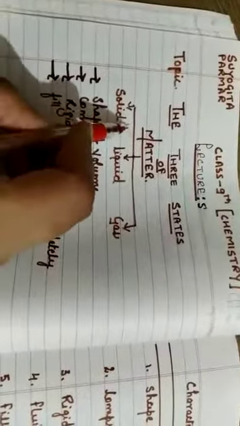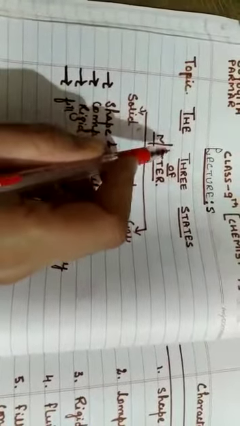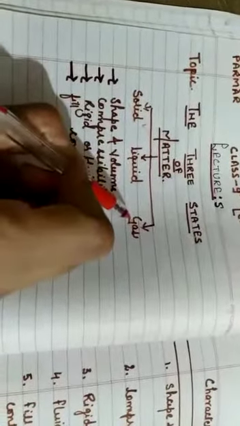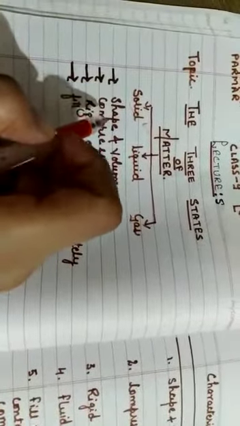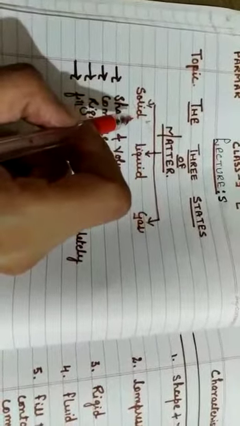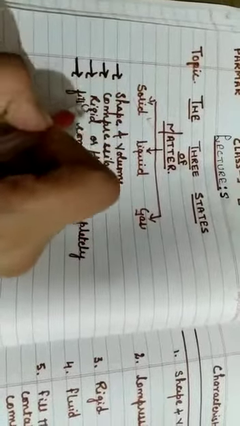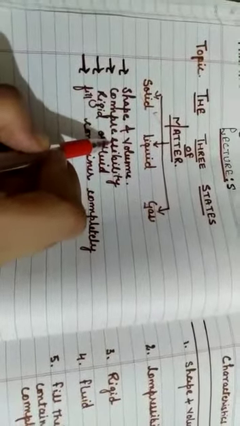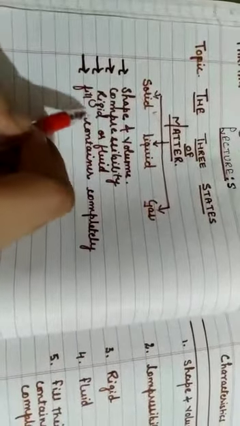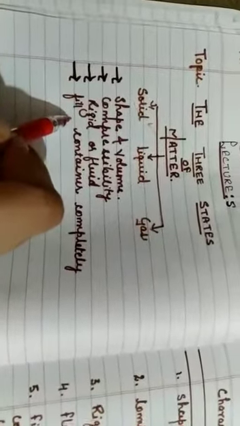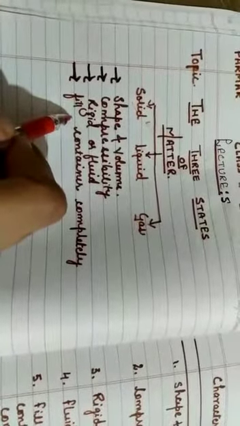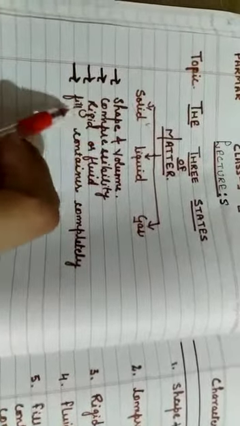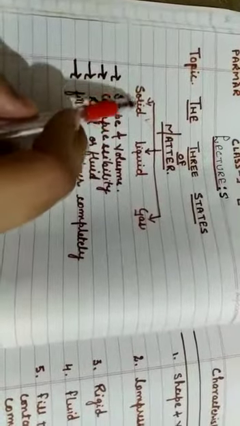In our previous classes or in our junior classes we have studied about the three states of matter. They are differentiated into solids, liquids and gases. In this chapter we will discuss and compare their characteristic features on the basis of the following properties: their shape and volume, their compressibility, whether they are rigid or fluid, and whether they can fill the container completely or not. And also later we will discuss them on the basis of their particulate nature. Okay, so we will start with the solid.